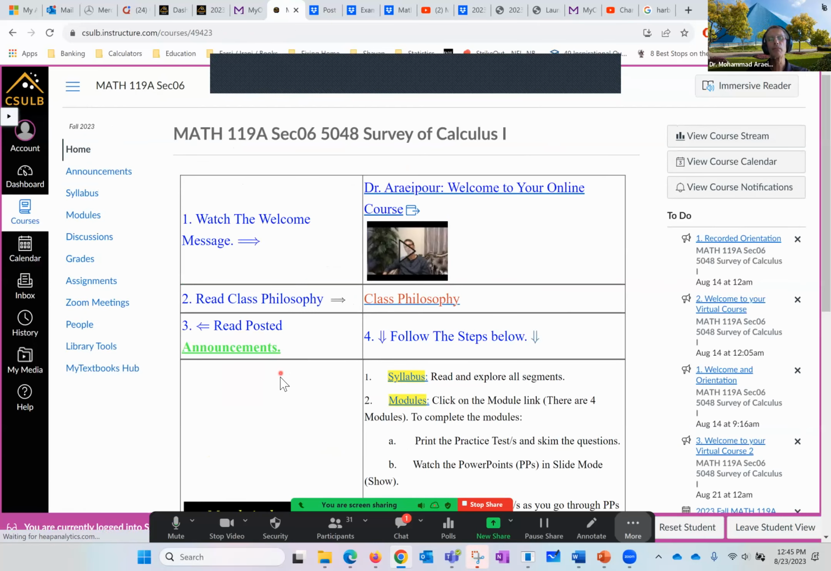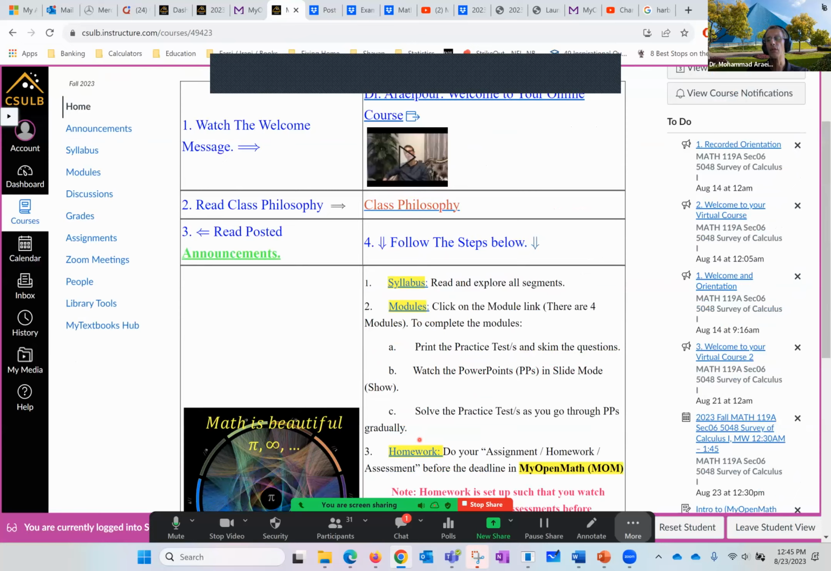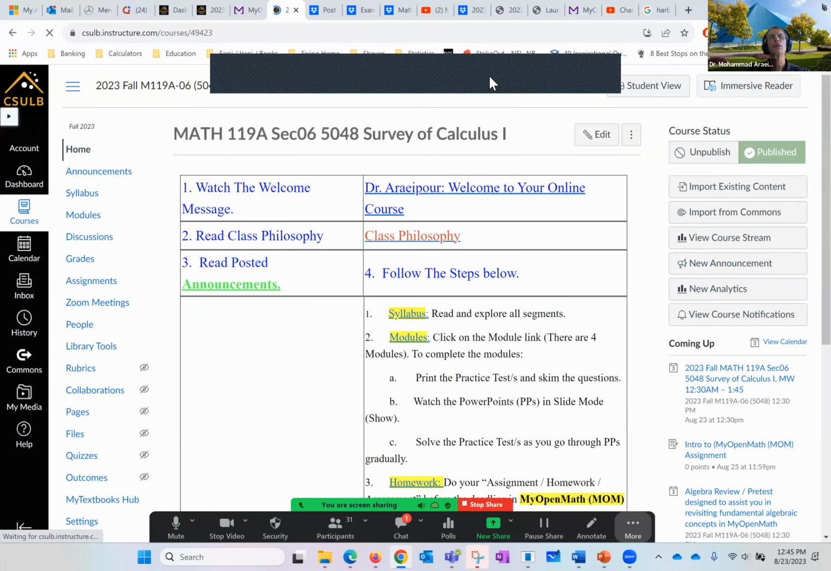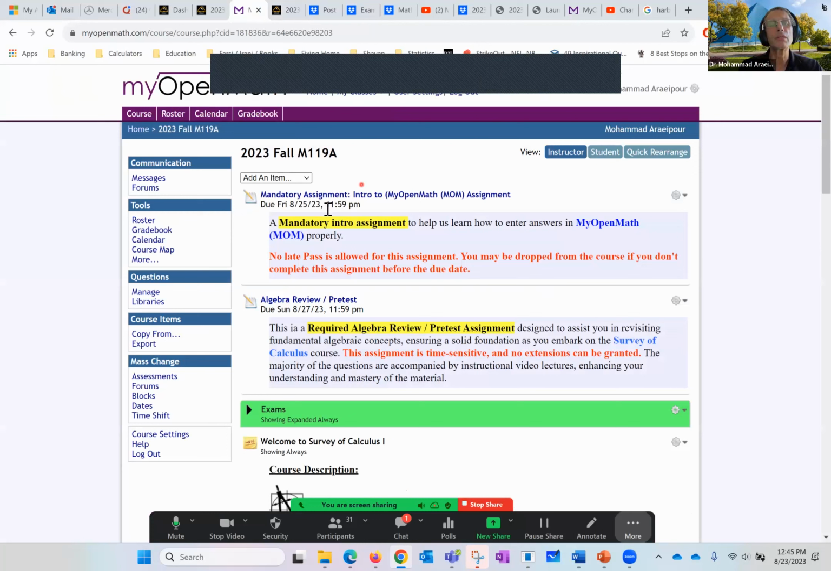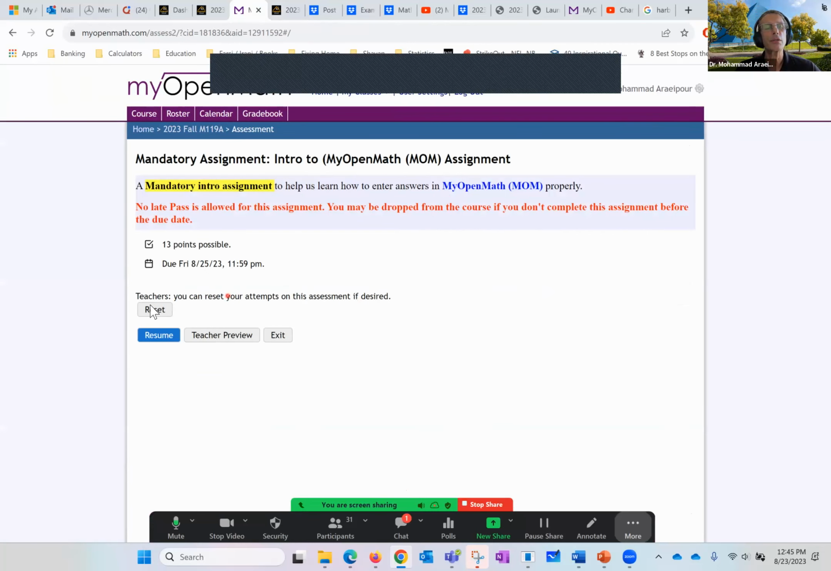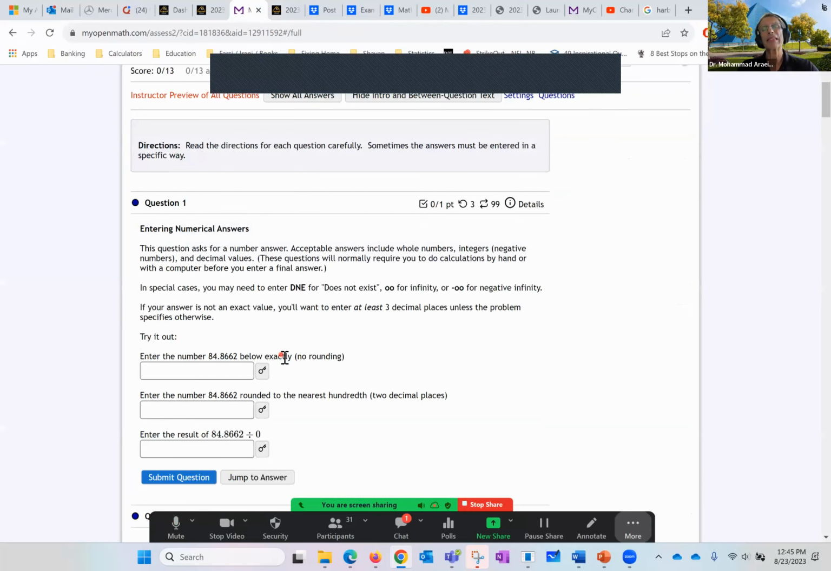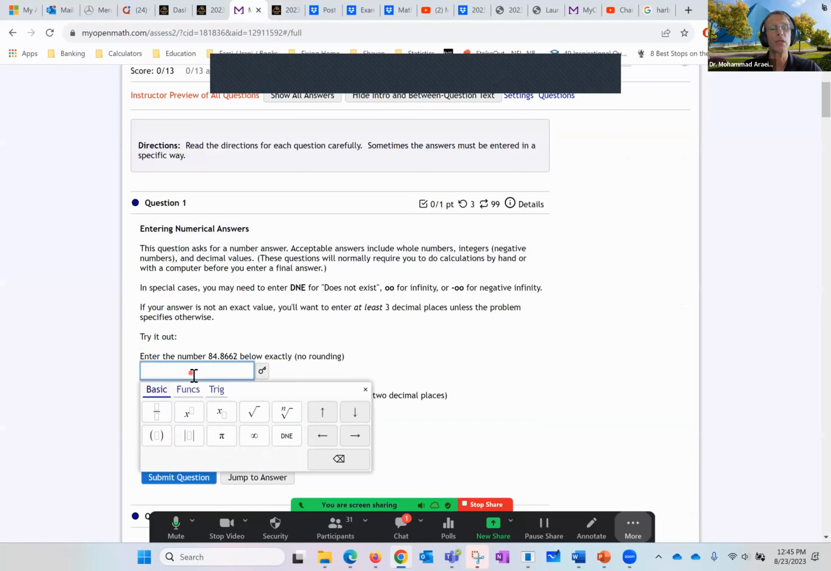So the next thing that I want to do now, I want to look at My Open Math. So here's My Open Math. And the very first thing at the top is the mandatory assignment, or introduction to My Open Math. Again, a lot of people have already started it and they have registered. So take a look. What happens when you start it? So this basically helps you get familiar with My Open Math. This has got nothing to do with the course.